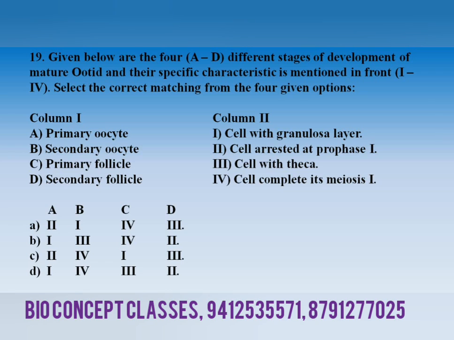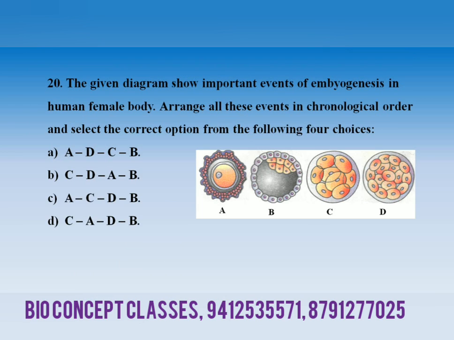Third, cell with theca, and fourth, cell complete its meiosis first. All these 4 specific characteristics is related to primary oocyte, secondary oocyte, primary follicle, and secondary follicle. A, second, first, fourth, and third. B, first, third, fourth, and second. C, second, fourth, first, and third. And D, first, fourth, third, and second.